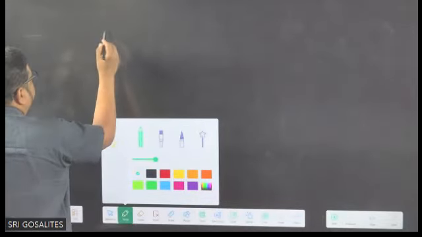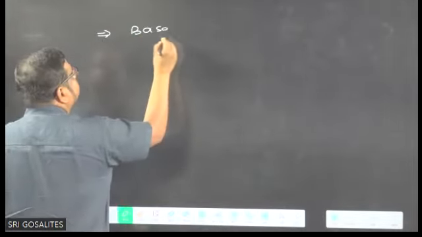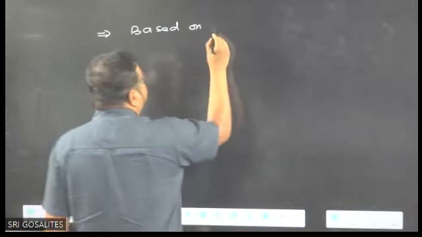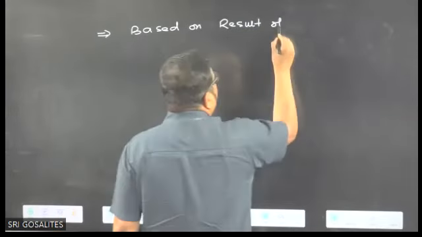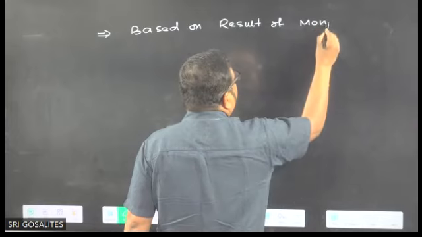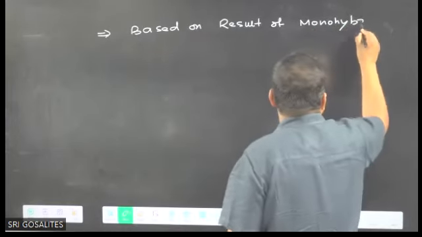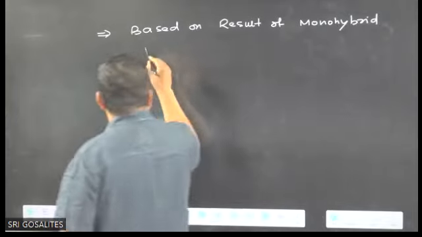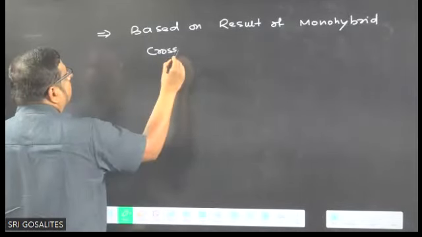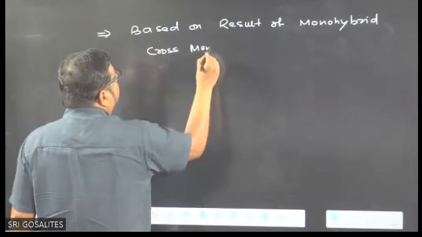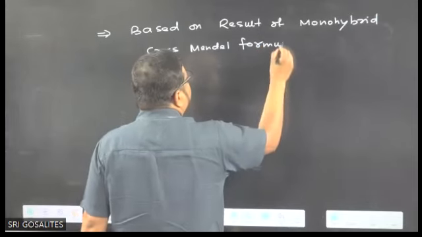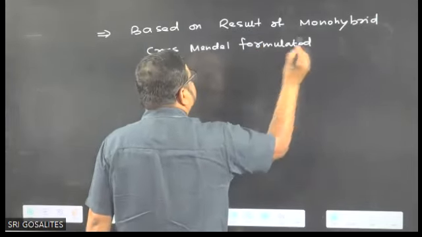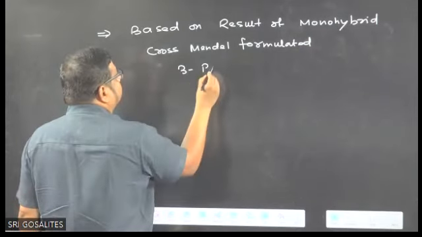Based on a result of monohybrid cross, Mendel formulated three postulates.